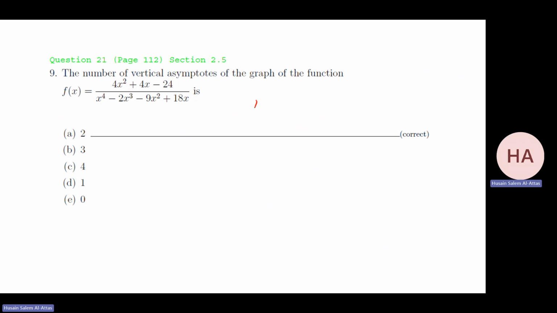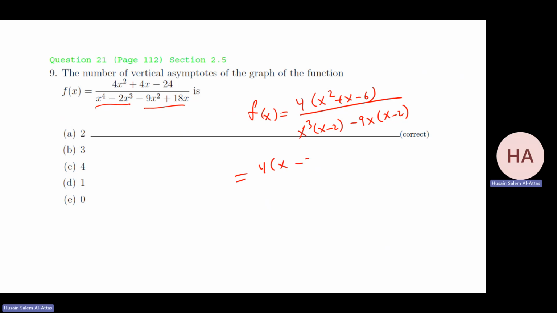The same idea, but now it's a little bit complicated. 4x squared plus x minus 6. Here I can do it by grouping. Group this with this. I have x cubed, x minus 2, minus 9x, x minus 2. So that will be 4x minus 2, x plus 3, over, I have what here?